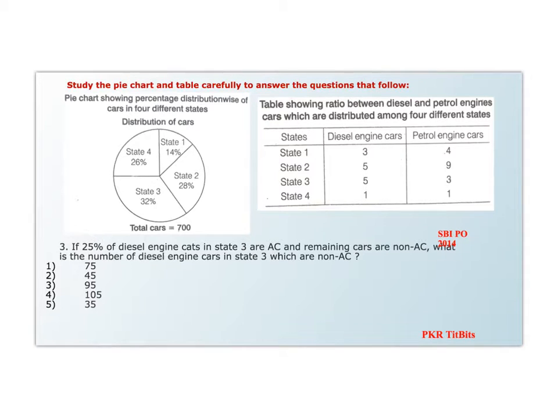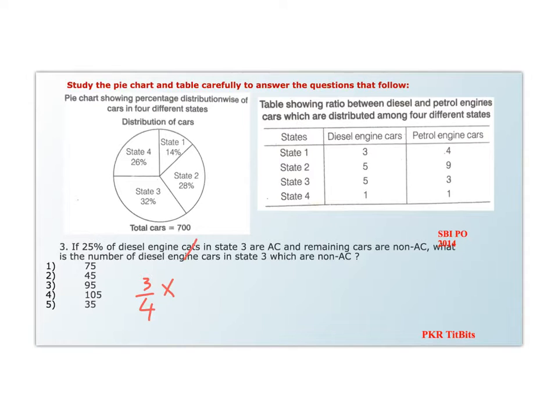Next question: if 25% of diesel engine cars in state 3 are AC and the remaining cars are non-AC, what is the number of diesel engine cars in state 3 which are non-AC? So 25% are AC, so 75% are non-AC, so we can write it as 3 by 4 into diesel engines in state 3.